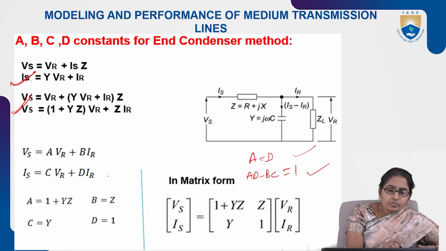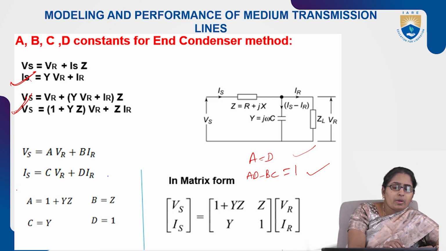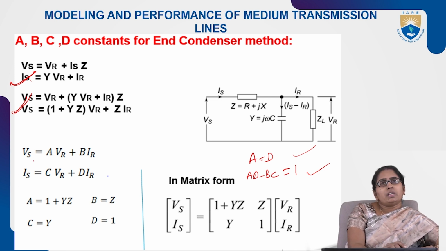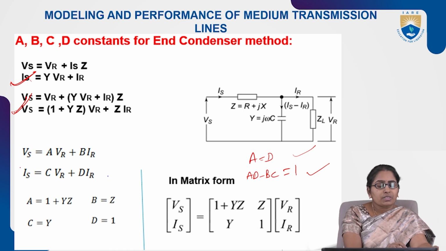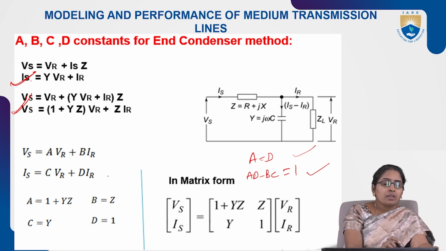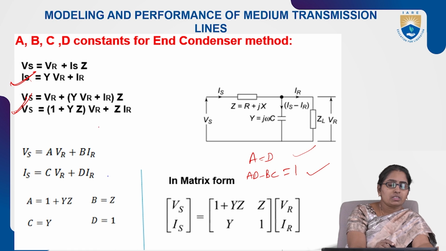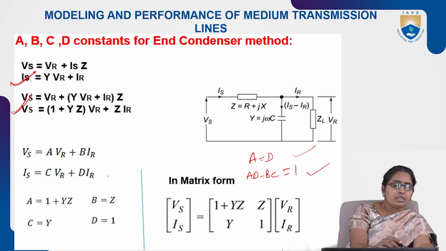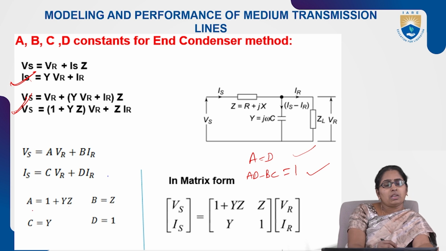So compare with the standard format of equations, the standard form of Vs and Is equations. So what is A? The VR coefficient, 1 plus YZ. A is 1 plus YZ. And what is B? The IR coefficient, Z. Then from the Is equation, what is the C value? Y. D value is 1.